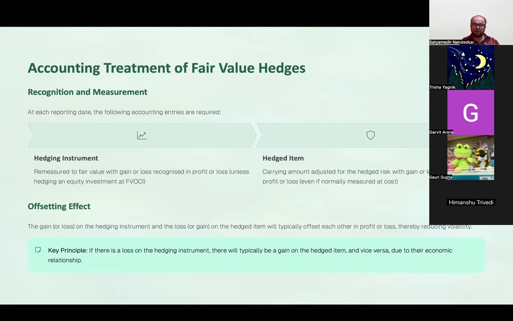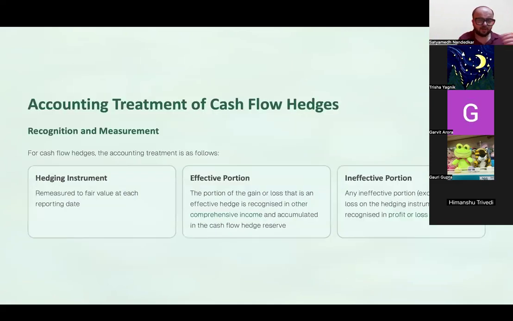तो आप सिर्फ इतना याद रखो, if it is a fair value hedge, दोनों hedged item और hedging instrument का fair value change gets recorded in P&L, unless of course वो OCI वाला situation होगा तो. And it has to be offset in the P&L account. If there is a loss on the hedging instrument, there will typically be a gain on the hedged item and vice versa, because that is the relationship between the two. The reason you take a hedging instrument is कि hedged item का जितना value कम होगा उसका इतना value increase होगा and it will offset the loss. You are investing in these instruments because वहां का price fluctuation you want to take care of by the usage of this particular derivative.